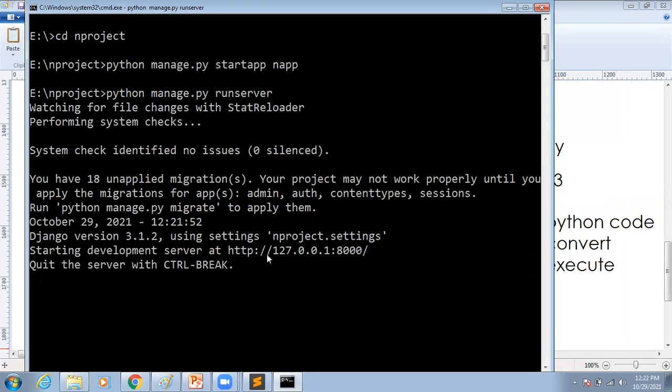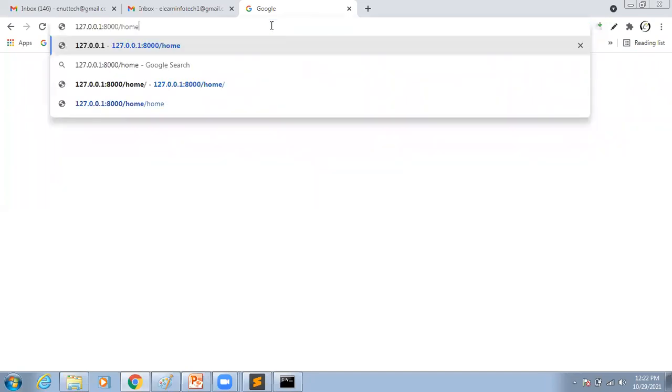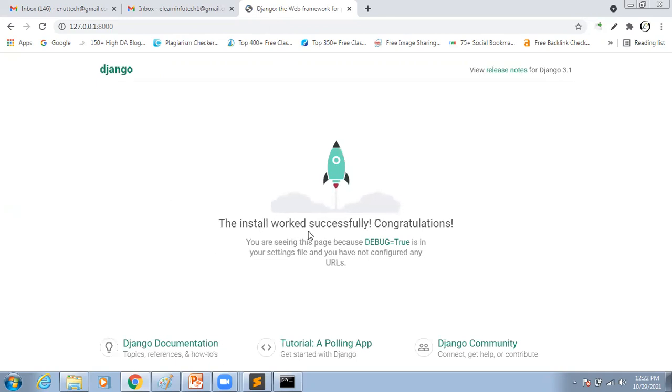Then automatically they are displaying some IP address. Now we have to enter this IP address so that we can check whether the connection is established properly or not. Now let me enter here. Whenever you want to open it, you compulsorily have to run the server, then only it will display. Now we can see they are showing that it installed successfully, settings are done successfully about our application, and the same way at project level. Here you can see the install worked successfully. Congratulations. And current version related notes also available.